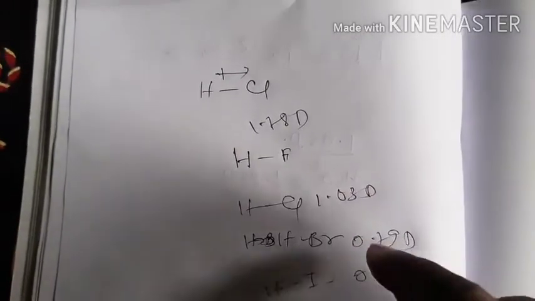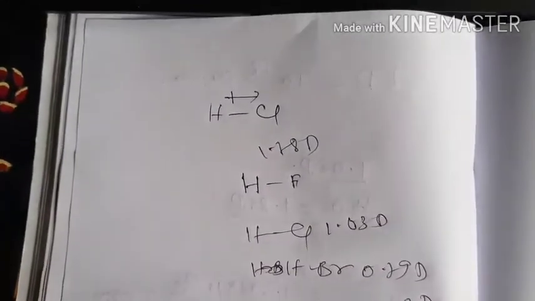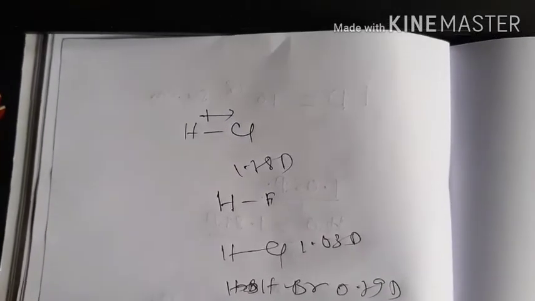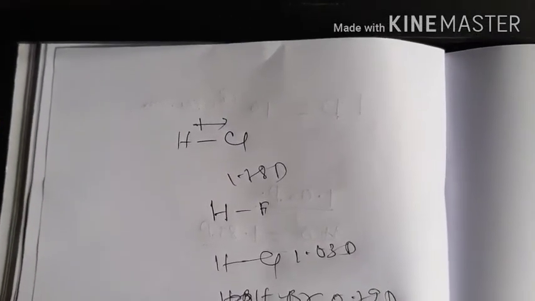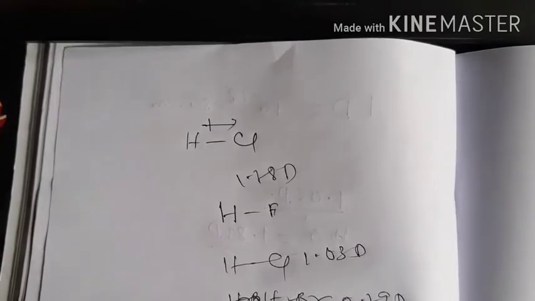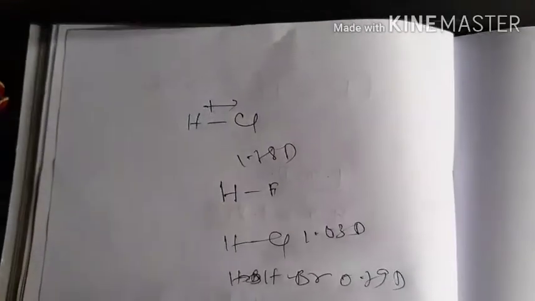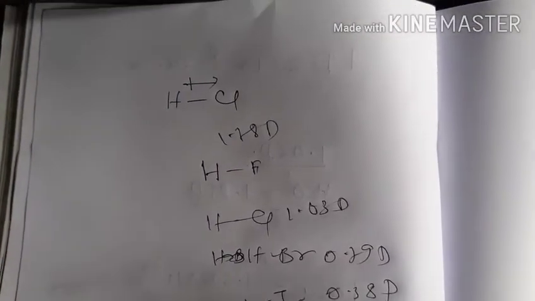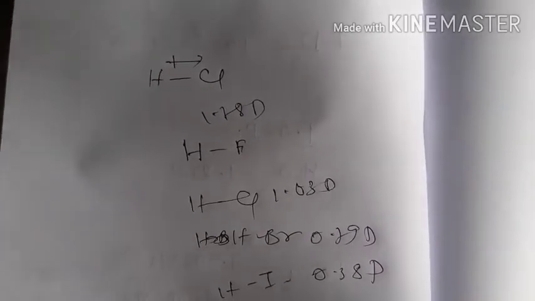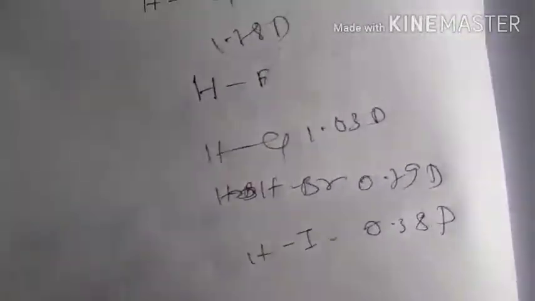Now in case of polyatomic molecules, what will happen? The dipole moment not only depends on the individual dipole moments of the bonds, called the bond dipoles, but also on the spatial arrangement of the various bonds in the molecule. In such cases, the dipole moment of the molecule is the vector sum of the dipole moments of the various bonds. Let us take an example here.